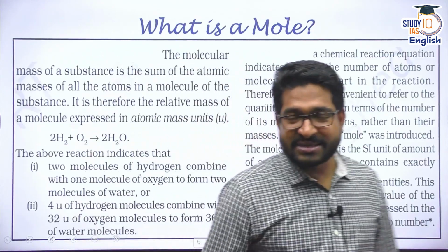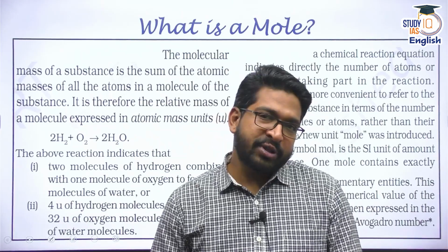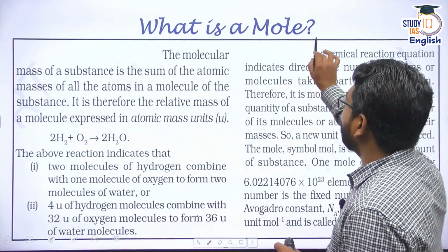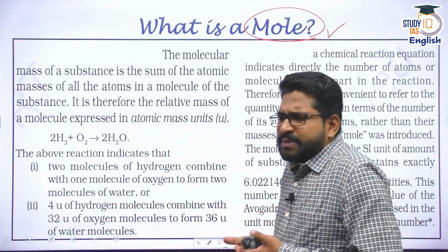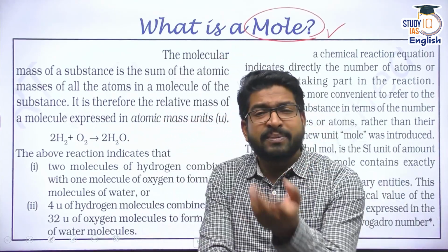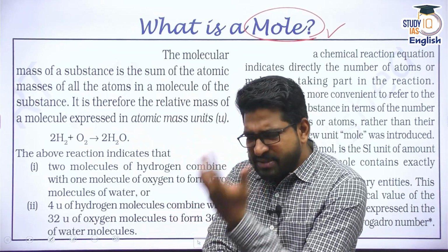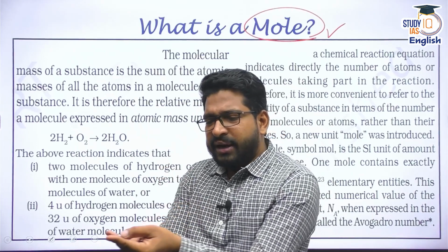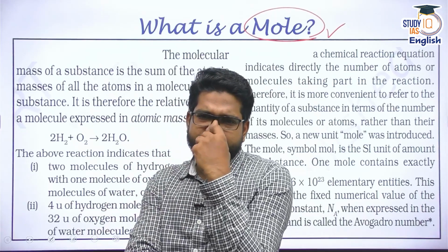Now, apart from this, there is one more unit in chemistry which has been developed. You all know there are 7 fundamental SI units, and one of them is mole. Now, please remember, what is this mole and why have you brought this in chemistry? See, I was very confused when I was reading this in my school and in my college. I used to think, why have they created mole? I can simply take in the lab, say 10 grams of chemical 1, 10 grams of chemical 2, I mix both of them, right?